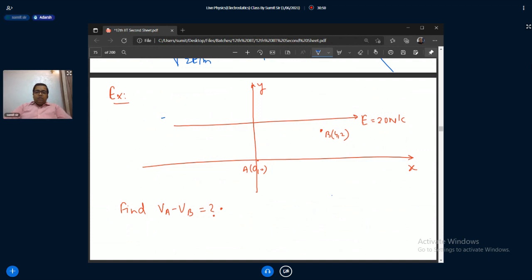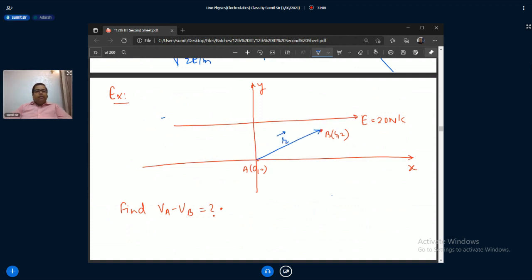Sir, 80 volts difference. Hmm? It will be an 80 volt difference. Look at this 80 volts, we can do it by two methods. First one, you can find this R.